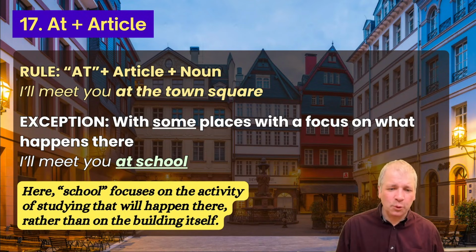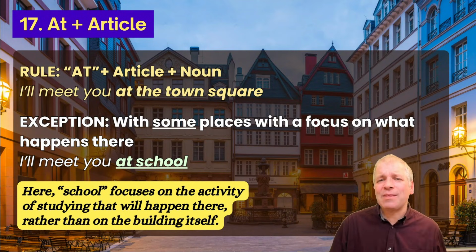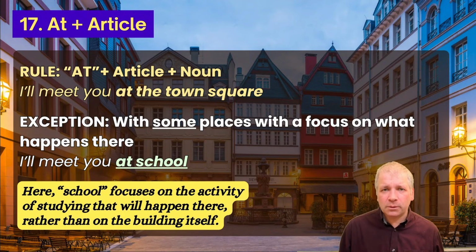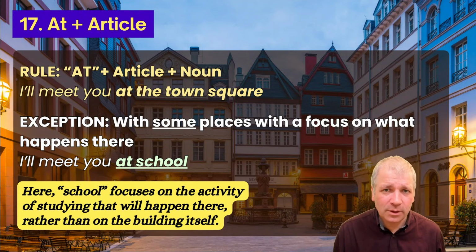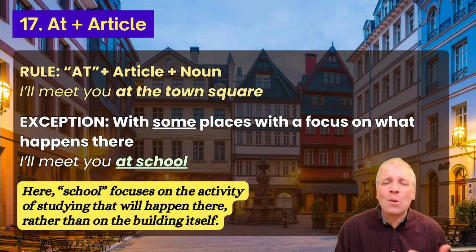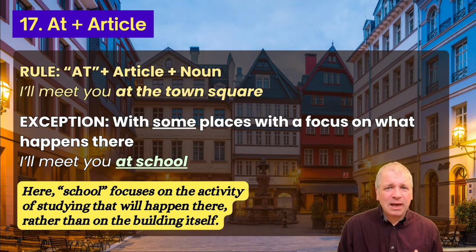So in this example, school focuses on the activity of studying that will happen there, rather than on the building itself. I'll meet you at school. Really, I'm talking about I'll meet you at the place we're going to study in. If I say I'll meet you at the school, then I'm thinking about meeting you outside of the school. The school is simply a place where I will meet someone else. But if I say I'll meet you at school, then I mean that I will meet you while I'm within this place we call school, where I'm doing some studying.